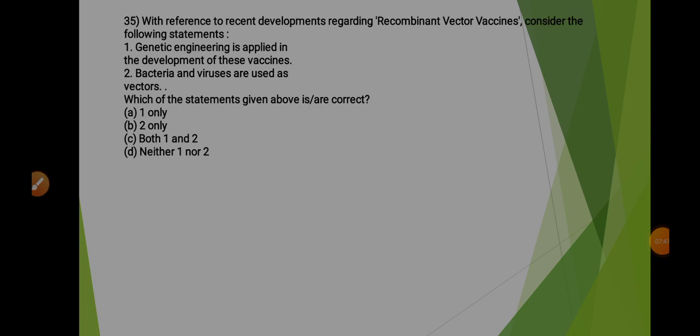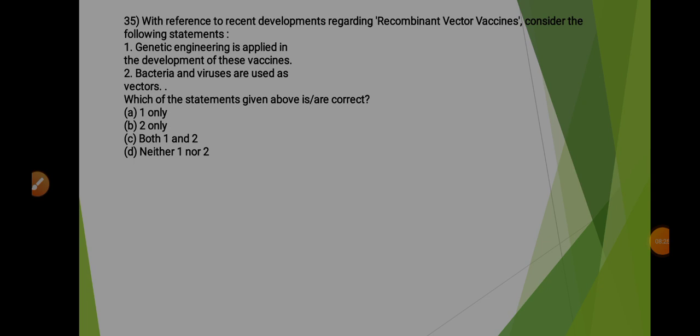Coming to the next question, that is 35th. With reference to recent developments regarding recombinant vector vaccines, consider the following statements. So first of all, we must know what is recombinant. Recombination is basically a process by which pieces of DNA are broken and recombined to produce new combinations of alleles. And this technology is known as recombinant DNA technology. And the second word here we can see is vector. Here vector means carrier. So let's look at the statements now.